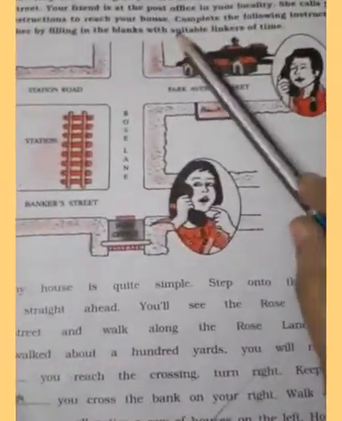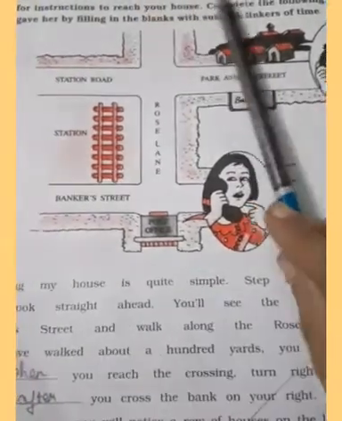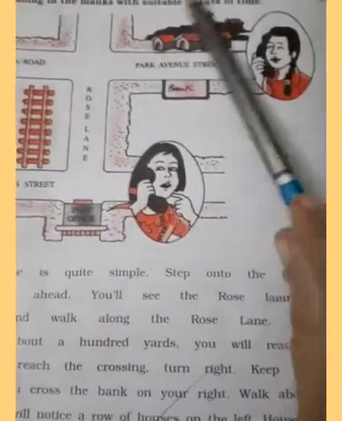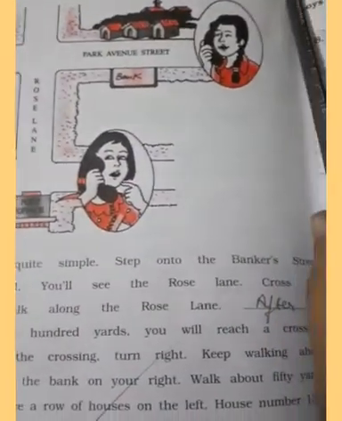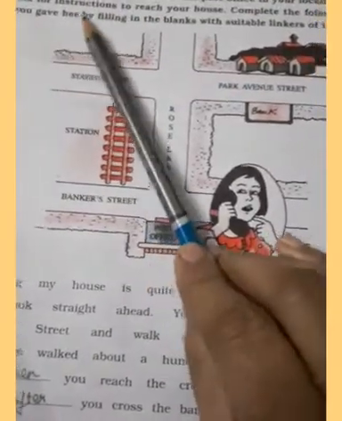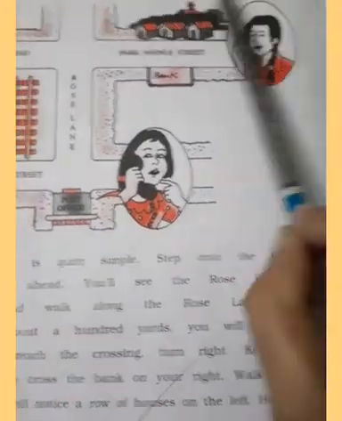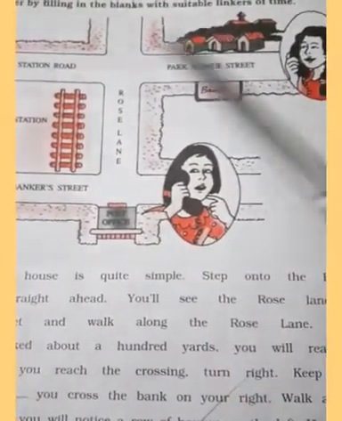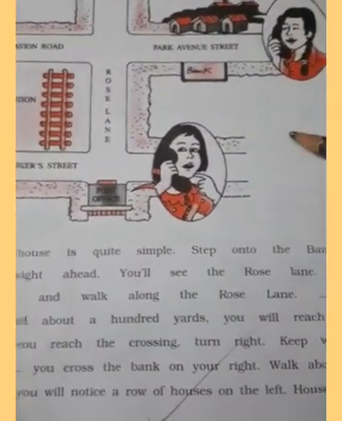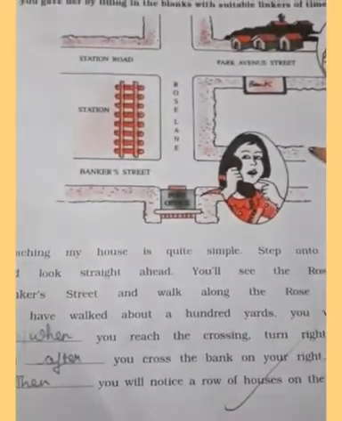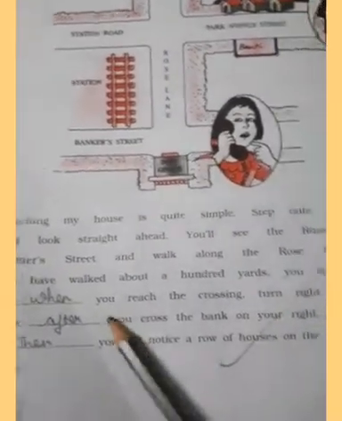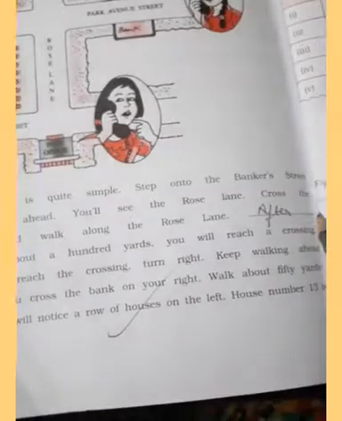Now come to worksheet number 7. In worksheet number 7, there is a map given. And imagine yourself as Shital, who lives in house number 13 on Park Avenue Street. Your friend is at the post office and she called you up to reach your home. So you have to give the instructions to your friend about where you live. This exercise you have to do yourself with the help of linkers.